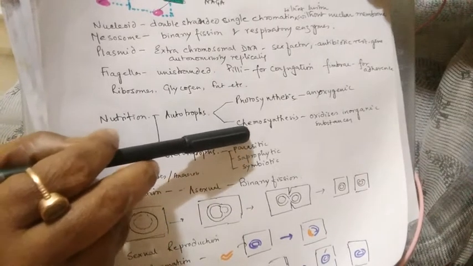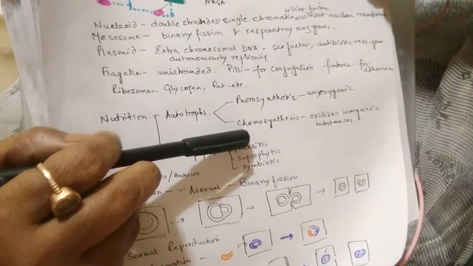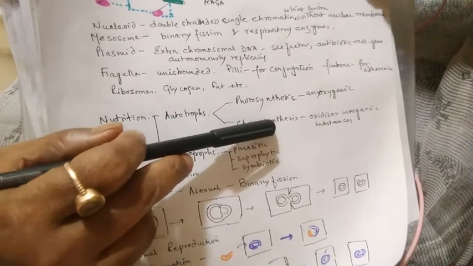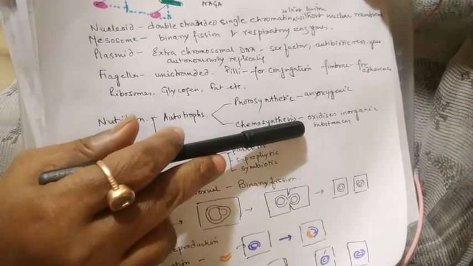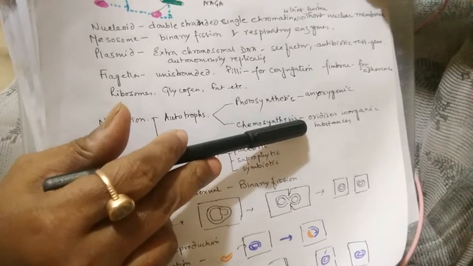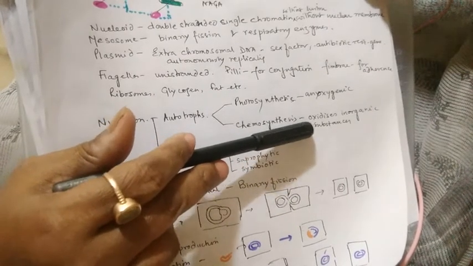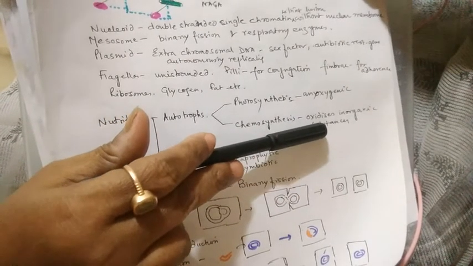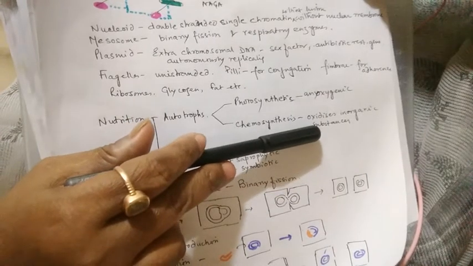Bacteria may be chemoautotrophic, chemosynthetic. In that case they do not derive energy from sunlight, but they break down inorganic compounds like ammonia and derive the energy from there. So they are called chemoautotrophs, like Nitrobacter.